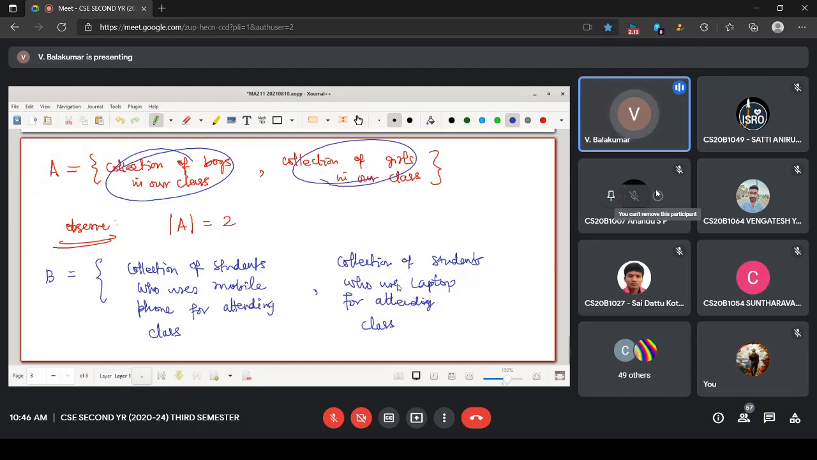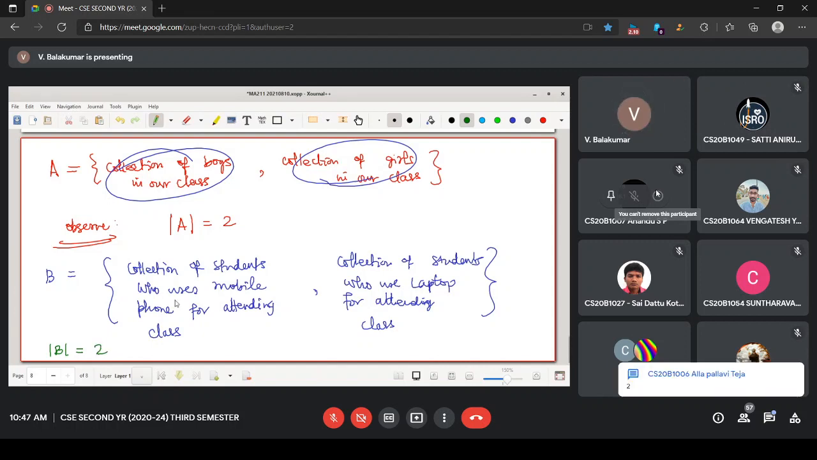A person cannot be in both. With that understanding, I write this. Okay. Can somebody tell me how many elements are there in the set B? 2, sir. Only 2 elements.